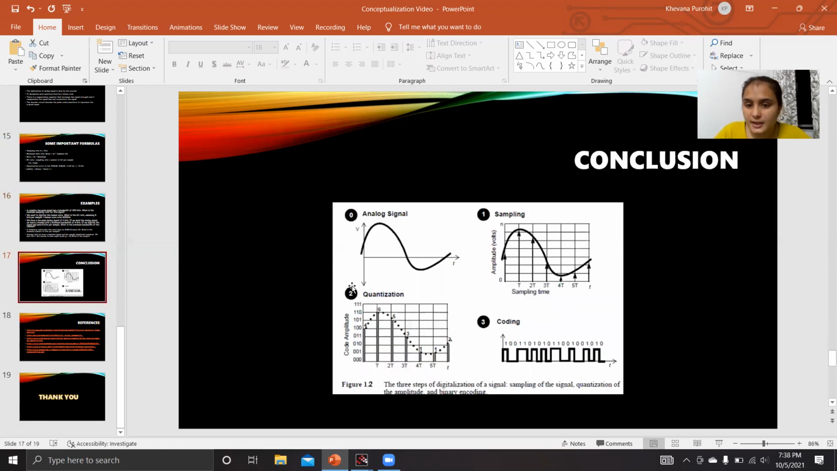We have the four things: first of all, we have the analog signal, then sampling, then quantization, and then coding. And then our analog signal is converted to a digital signal.